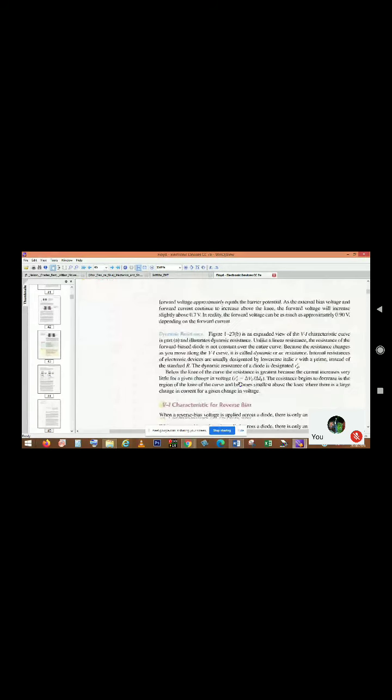If we go for the reverse bias characteristic, that is the scenario. Again you will find a kind of knee. But the more important thing is how much applied voltage is needed to cross the knee voltage. In the case of forward bias it is small, but it is much higher in the case of reverse bias. When we apply a negative voltage on the p-type region, we get almost zero current.